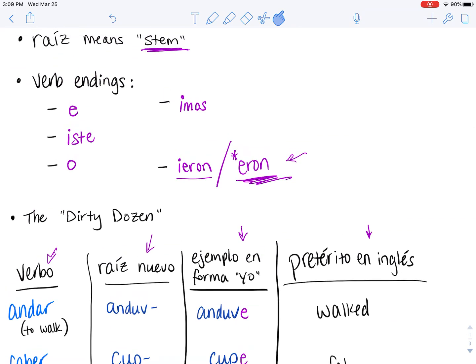And then our endings one more time. Iste, o, imos, ieron. And then for our special cases, eron.